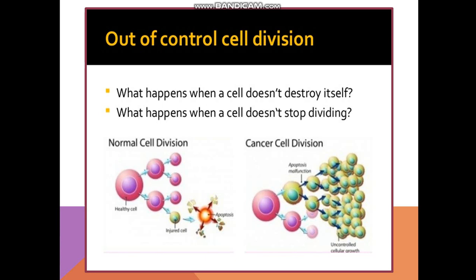But what will happen if this mechanism does not take place? There will be uncontrolled division of the cells. These cells will not die, they will again be dividing and will be forming infected cells or injured cells. So the whole generation will be injured further. So that is one effect.